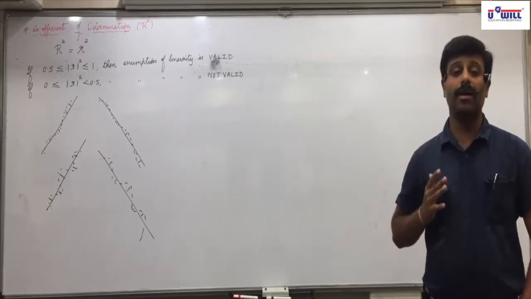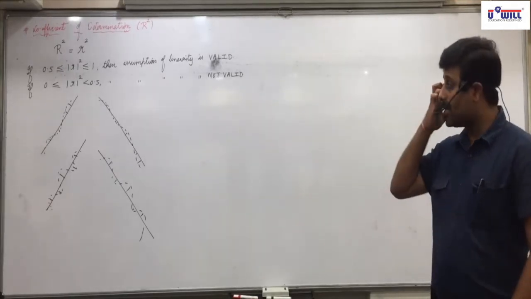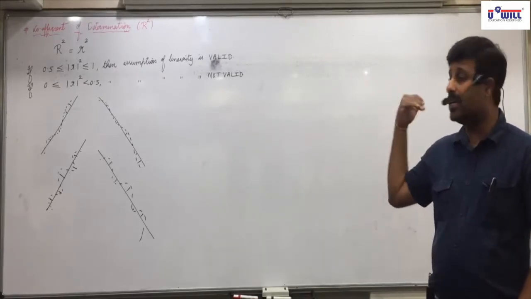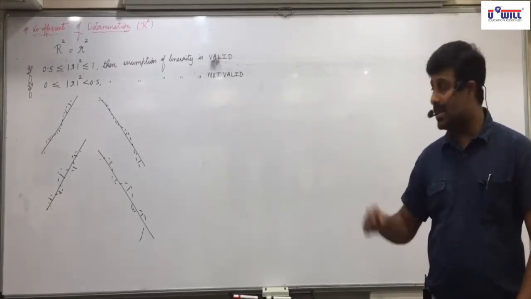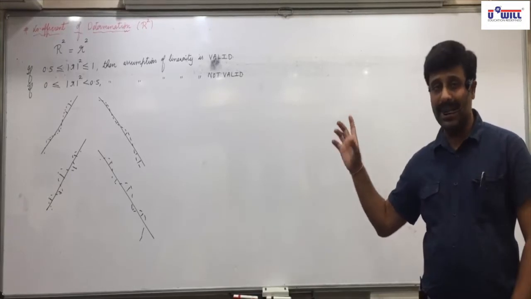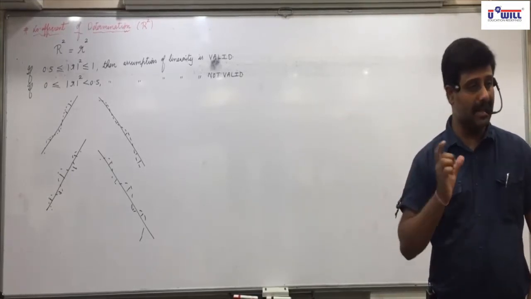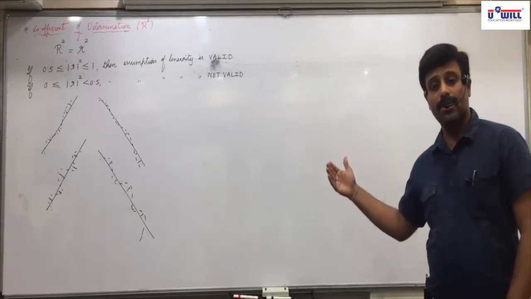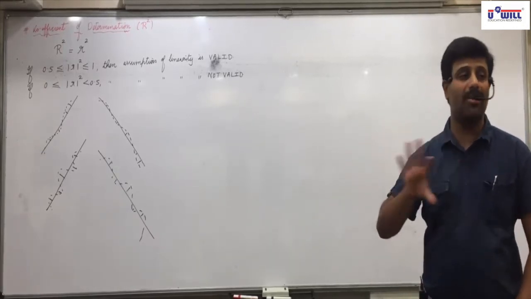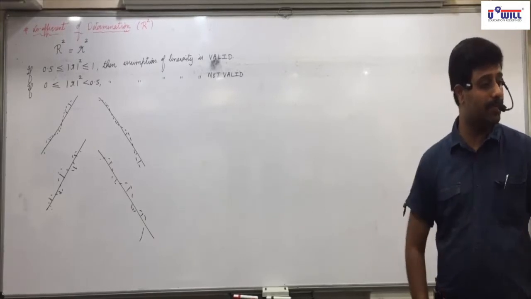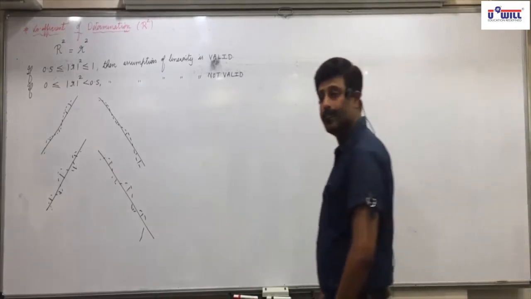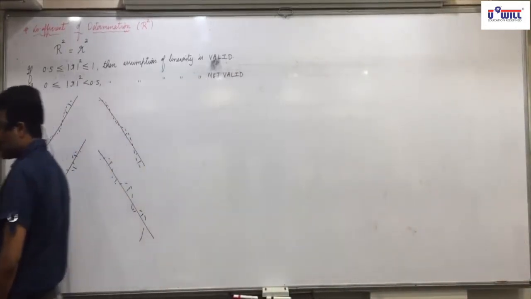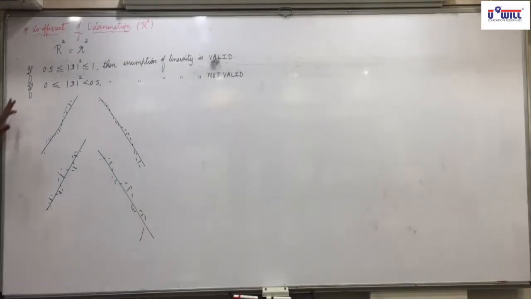Reliability of our estimate. If our correlation coefficient square comes near to 1, it means it is near to a straight line. So the estimate is reliable because error is less. If it comes near to 0, it means it is away from the straight line. So the estimate is not reliable because the error is more. Is everyone of you clear with that? Anyway, as I said, we will find this only when asked, otherwise not.